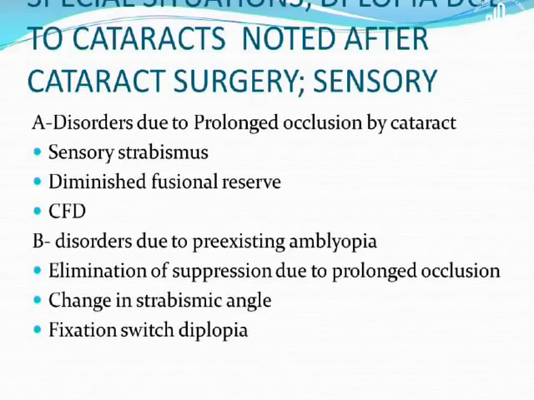Now, diplopia, there are certain situations due to cataracts, which is a very commonly performed surgery, and some of these patients may have diplopia after cataract surgery, because of cataracts you have prolonged occlusion. This may give rise to sensory strabismus, it may give rise to diminished fusional amplitudes, and central fusion disruption can happen. It could be disorders due to pre-existing amblyopia, which could be there since early childhood, and this may give rise to diplopia after cataract is removed.